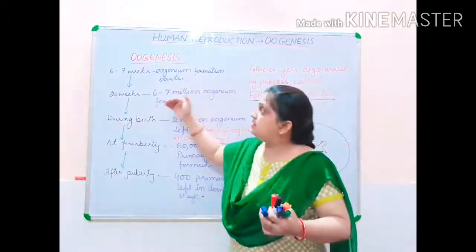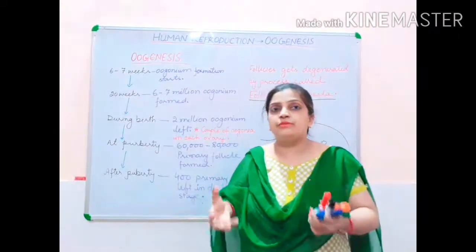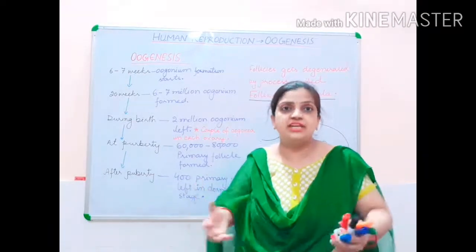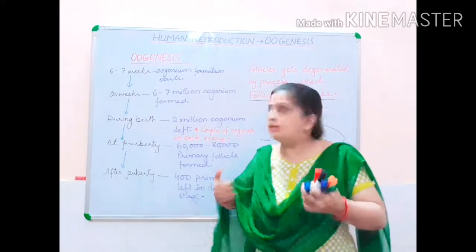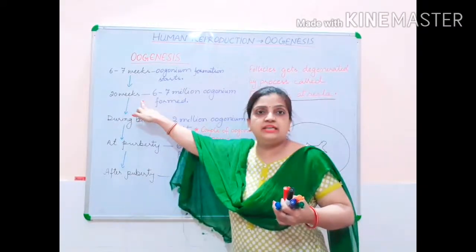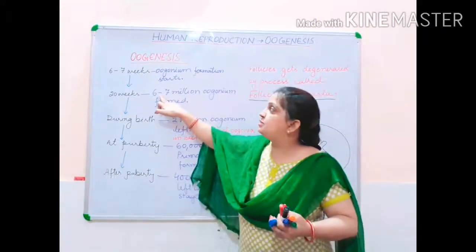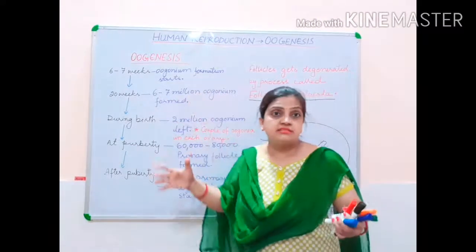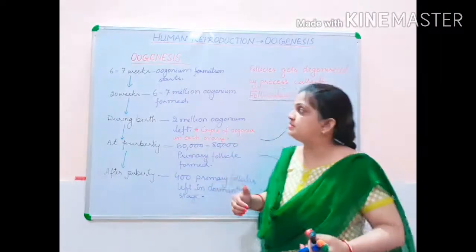Now you can see that during the 6th to 7th week, the oogonium formation was initiated. But by reaching gradually to the 20th week, the number of oogonium cells reached 6 to 7 millions. It's a huge number. Now what happens, children?